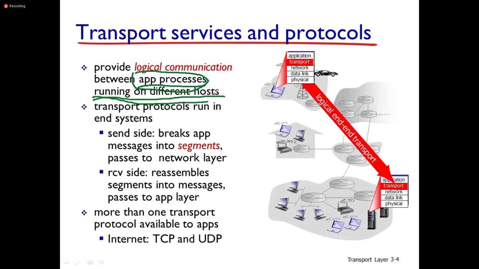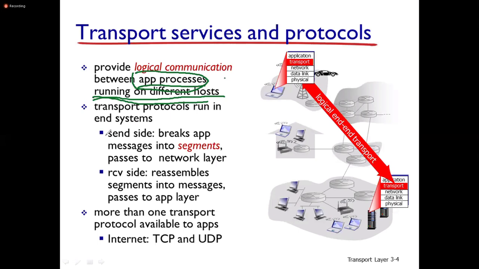So if it is the logical communication between different host devices, that is the responsibility of the network layer. Between two host devices, the responsibility of the network layer. Between two application processes, that is the responsibility of the transport layer.